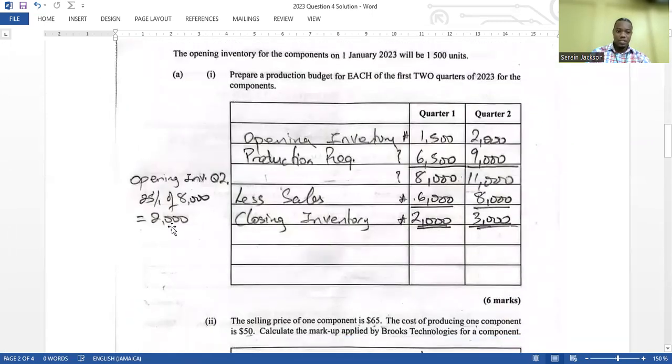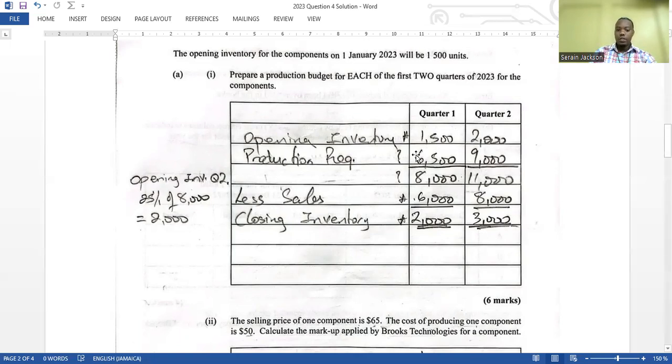So that's 2,000. This is the workout right here. So now that we have the 2,000, we have the 6,000, right? And you may say, sir, how do I know that I need to have the sales? There is a format in the textbook, actually, that you should use, just like with the cash flow. So the sales would go right here, 6,000.